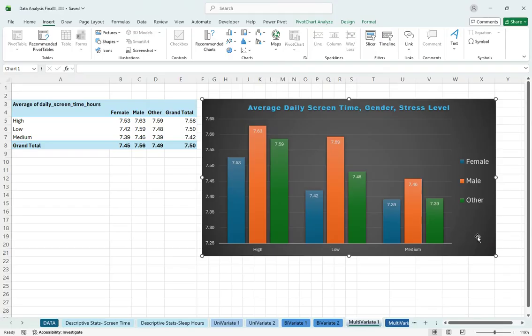We see that males had the highest stress level and then other than female, which seems to be a consistent pattern when comparing the genders. Females seem to be the lowest in the categories.